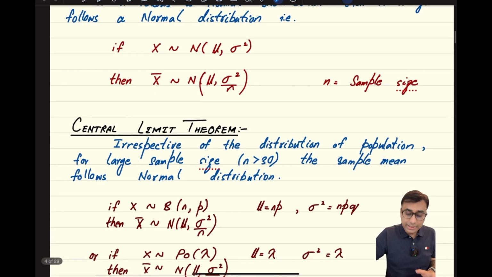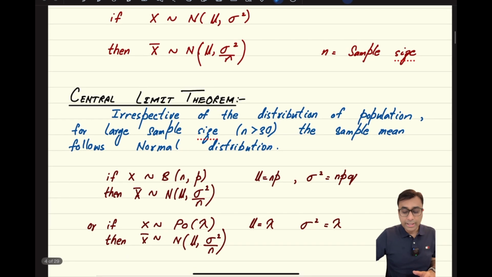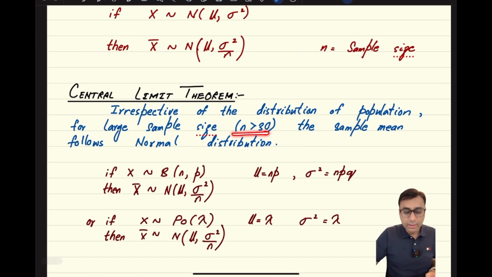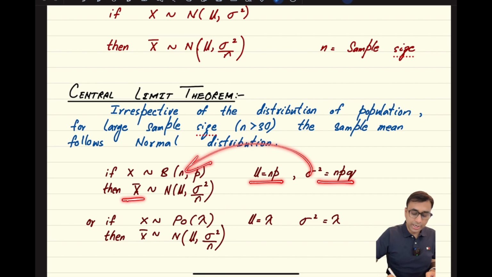But if n is bigger than 30, then the population need not be normal. For all conditions, be it normal, be it a population of binomial distribution or geometric distribution or Poisson distribution, it does not matter. If the sample size is bigger than 30, then the sample mean is always going to follow a normal distribution. So if x follows binomial, and you know that in binomial the expectation is np and the variance is npq, then once you have the mean and variance of the original population, you can write down the sample mean's distribution as normal with mean mu and variance sigma square over n.